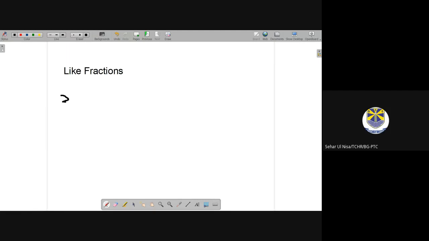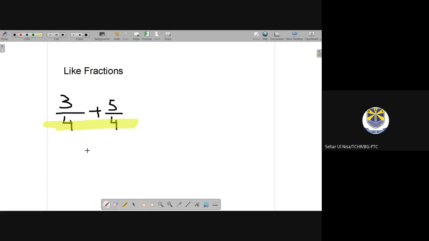For example, 3 by 4 plus 5 by 4. We are not concerned with the numerator, but the denominators are important for us. These denominators should be the same, and if the denominators are the same and the numerators are different, then you will say these are like fractions.